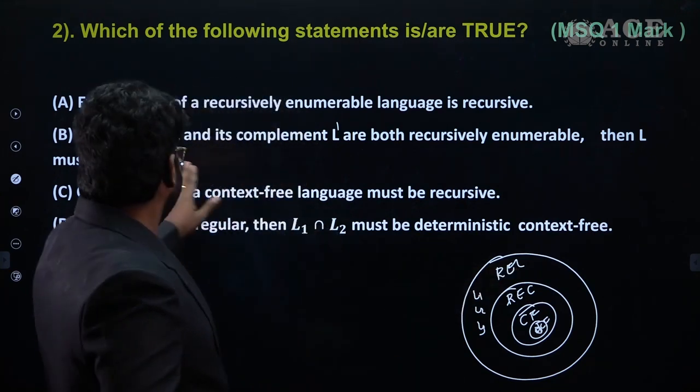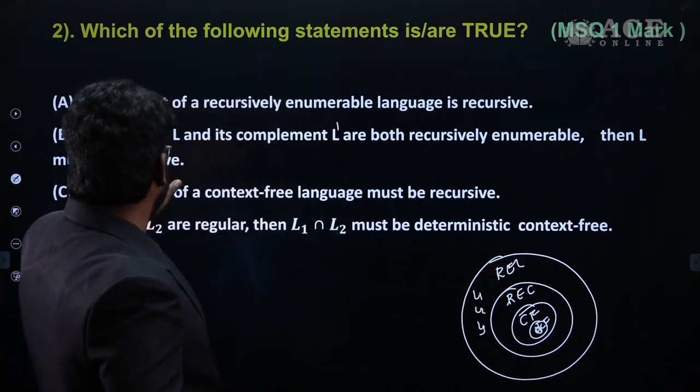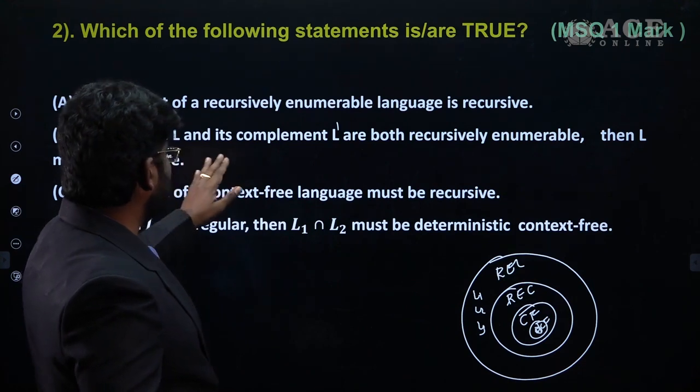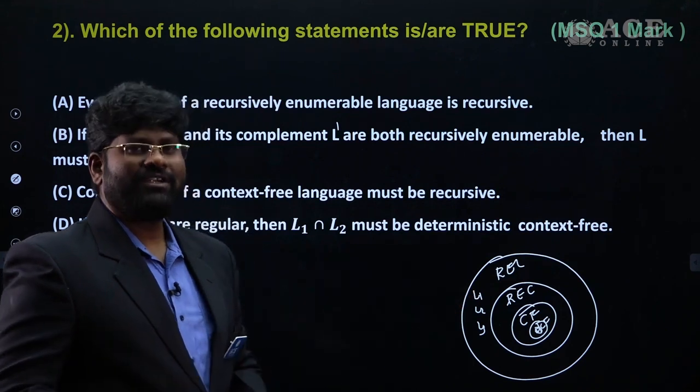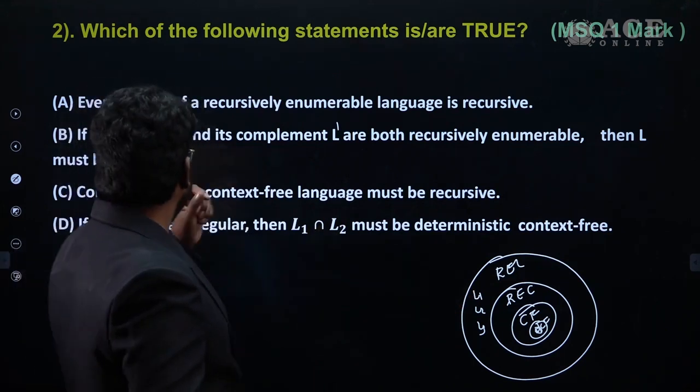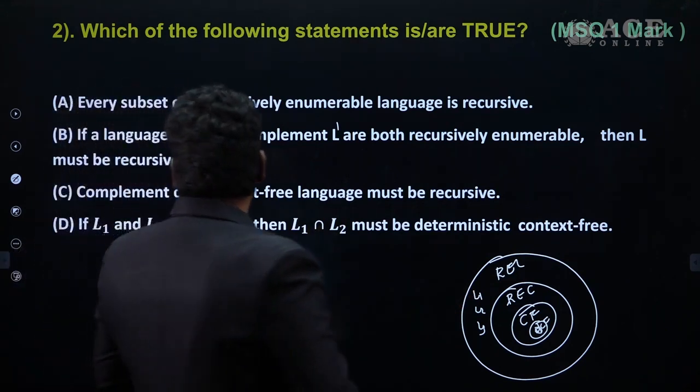That's why we take option B. If the language L and its complementation L dash are both recursively enumerable, then L must be recursive. This is the true statement.